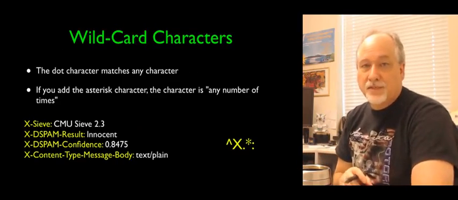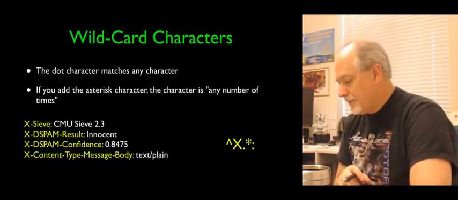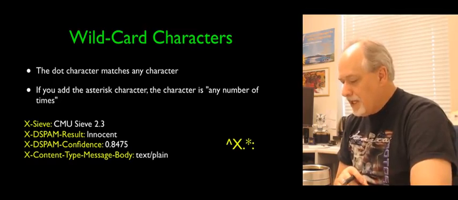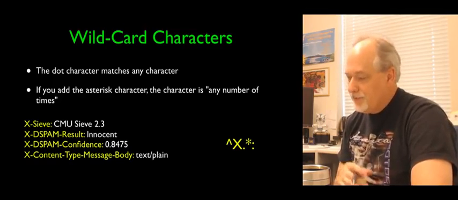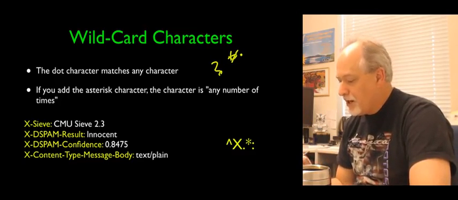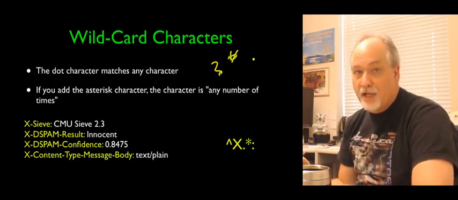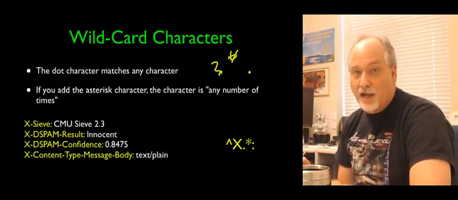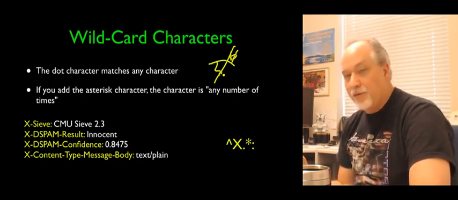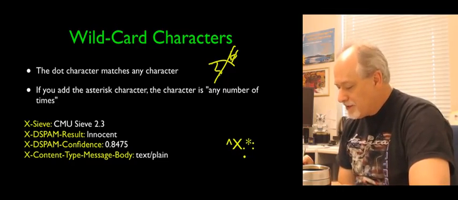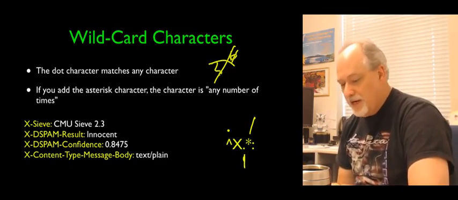So the next thing that's most commonly done, other than caret and $ sign for the end of the line, is the wildcard characters. We've possibly used wildcards in DOS, where we can use question mark or star in a dir command, or dir *.* if you're familiar with that, or even a Unix command like ls *.whatever. This is not how regular expressions work. The dot matches a single character in regular expressions. Asterisk means any number of times.